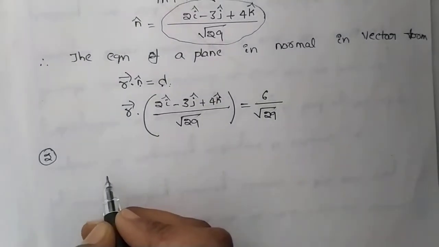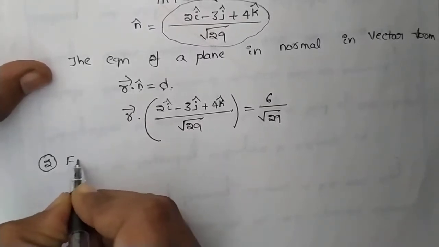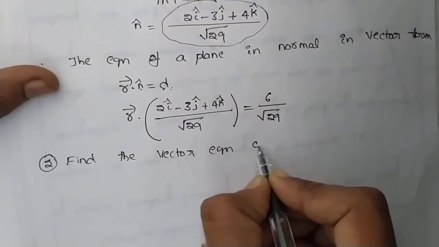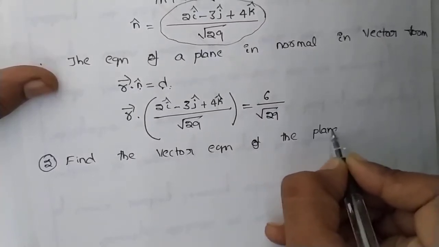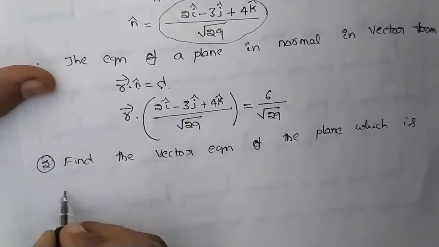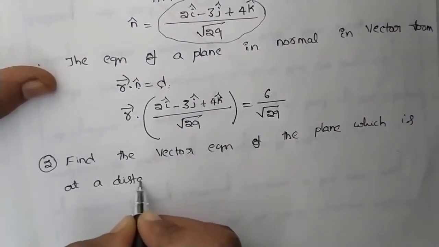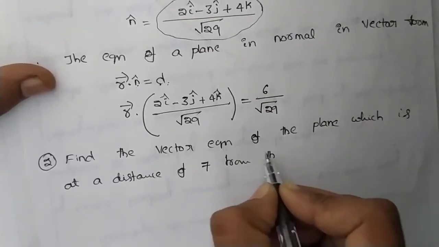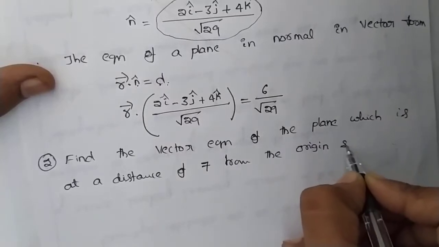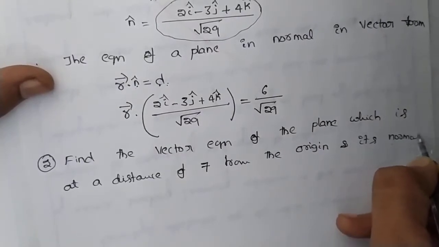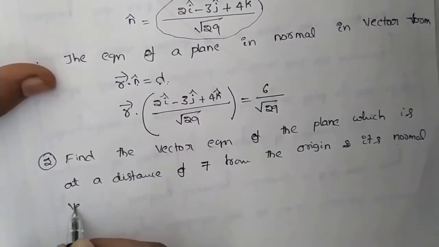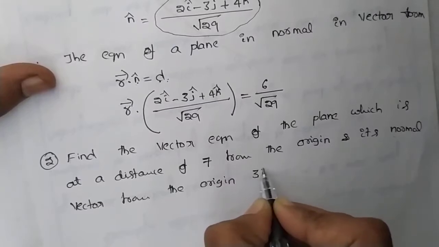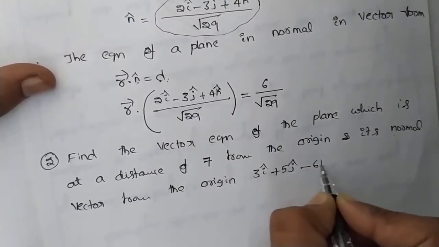Find the vector equation of the plane which is at a distance of 7 from the origin, and its normal vector from the origin is 3i cap plus 5j cap minus 6k cap.